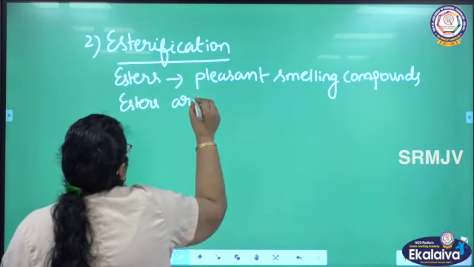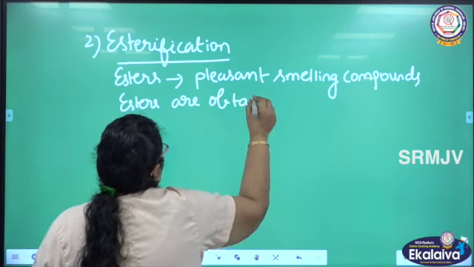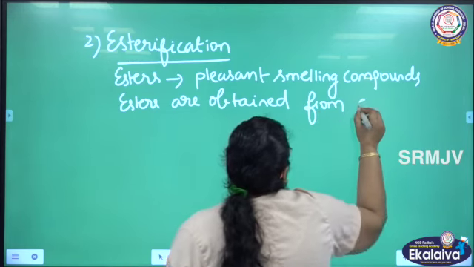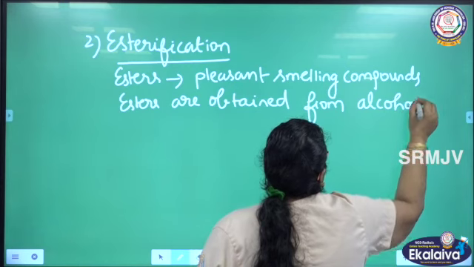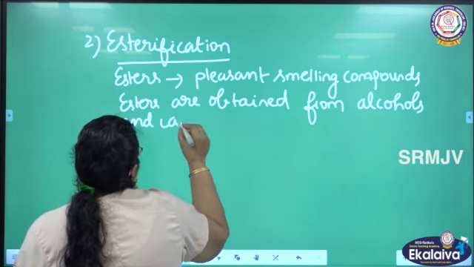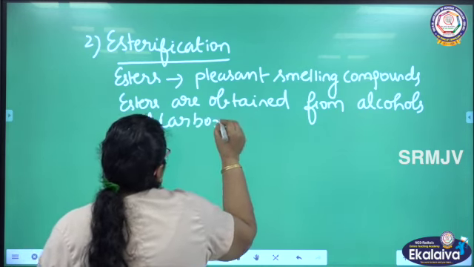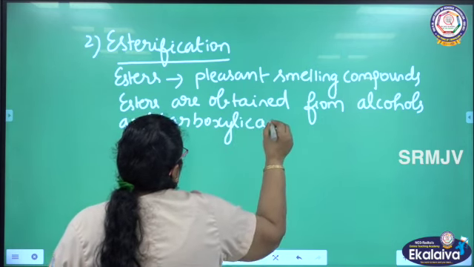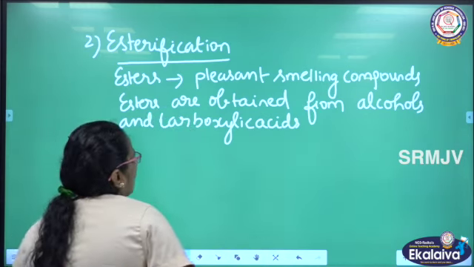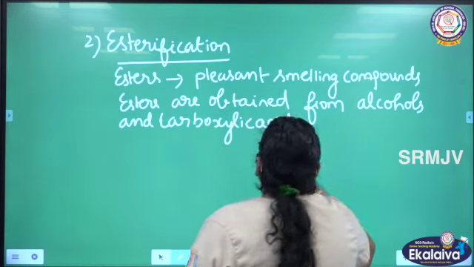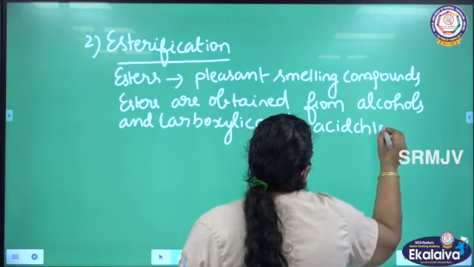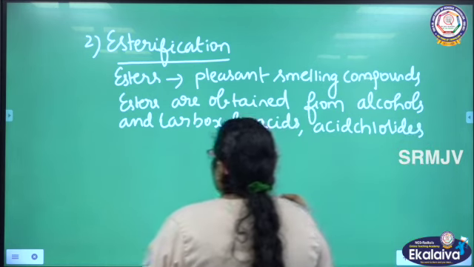Esters are obtained from alcohols and carboxylic acids, and also from acid chlorides and acid anhydrides.